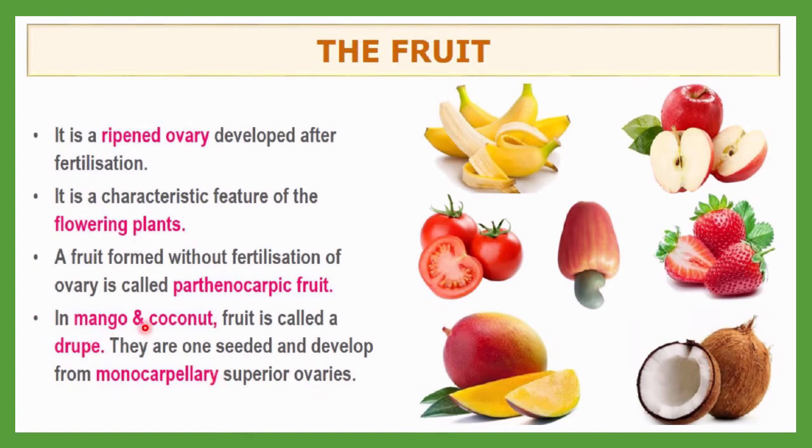Only one seed is present in such a fruit. In the mango only one seed will be there, in the coconut also one seed. Such a fruit is called a drupe.